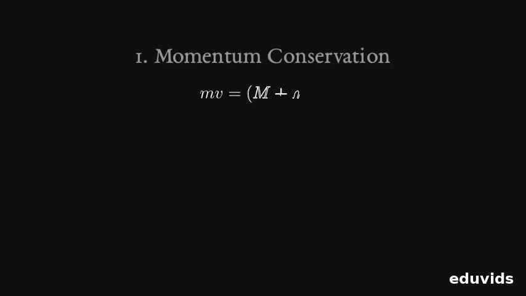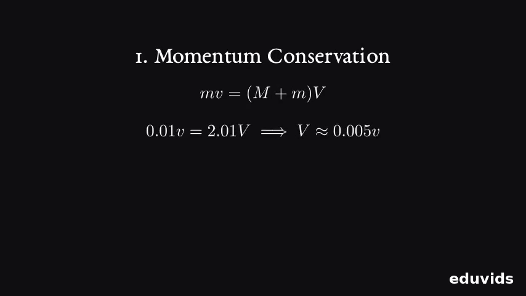Step 1. Treat the collision as isolated horizontally, so momentum before equals momentum after. Set the momenta equal: 0.01 times v_b equals 2.01 times v. So v equals 0.005 times v_b.